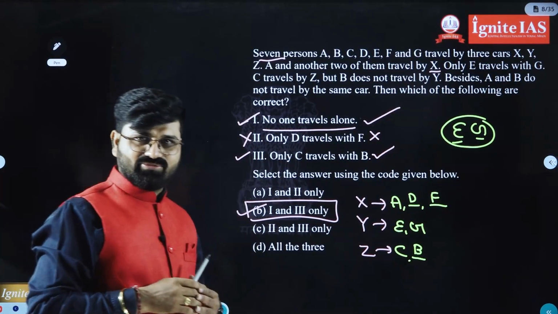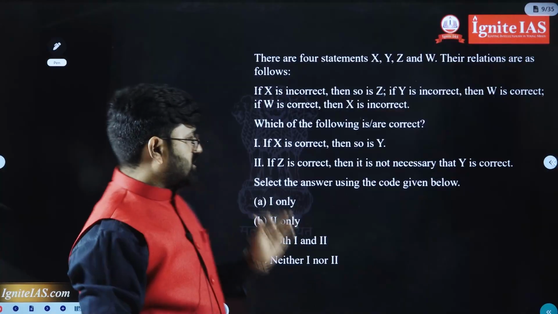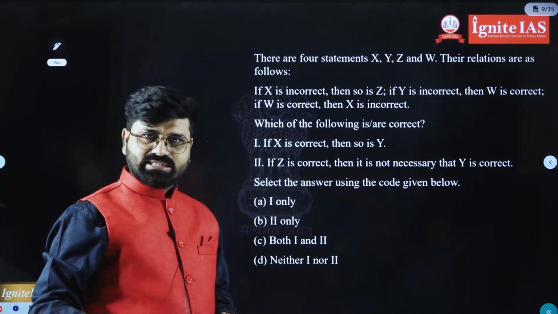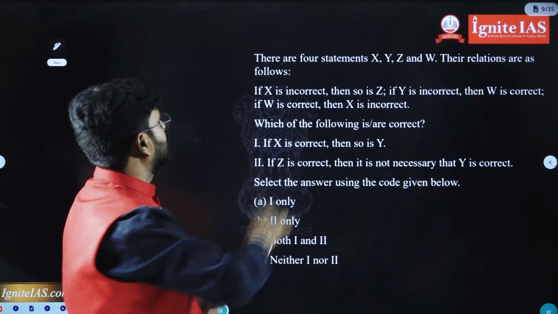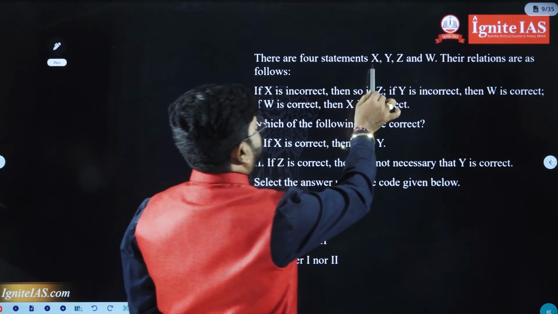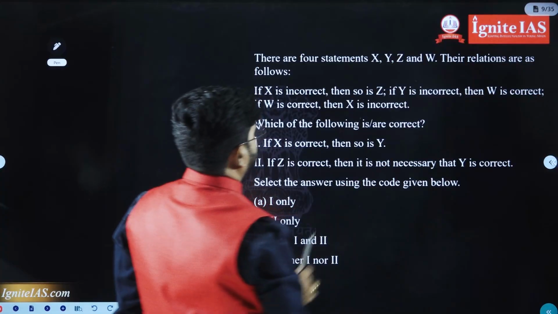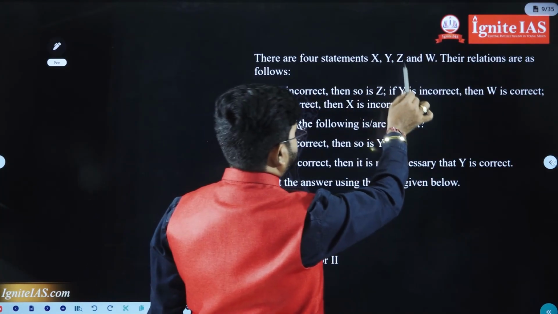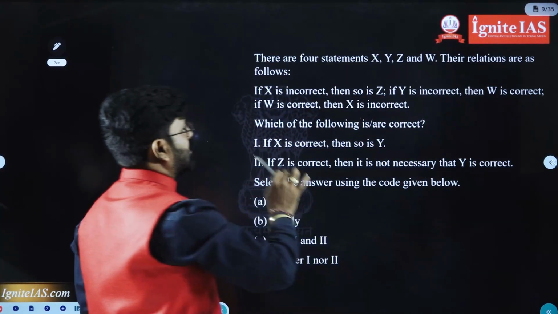Yeah, wonderful question it was. Now let us move to the next question. This question was asked in UPSC CSAT 2026, again from the reasoning part. There are 4 statements X, Y, Z and W. Their relations are as follows.